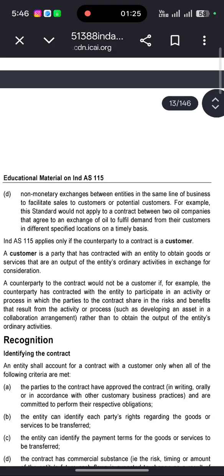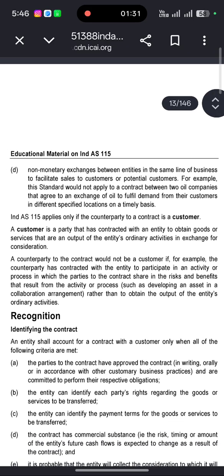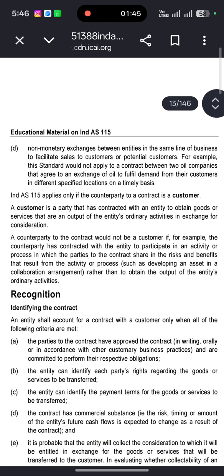Okay, also excluded are non-monetary exchanges between entities in the same line of business to facilitate sales to customers or potential customers. For example, this standard would not apply to a contract between two oil companies that agree to an exchange of oil to fulfill demand from their customers in different specified locations on a timely basis.